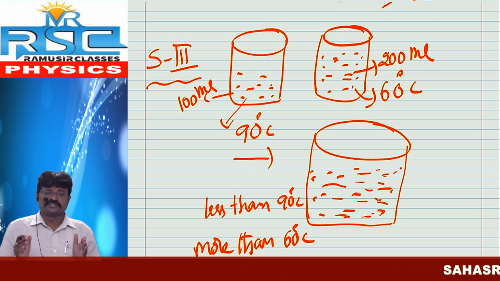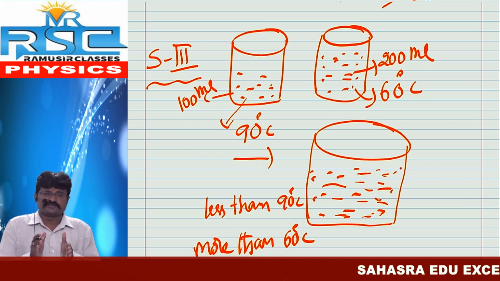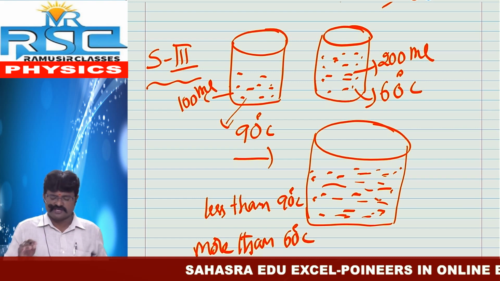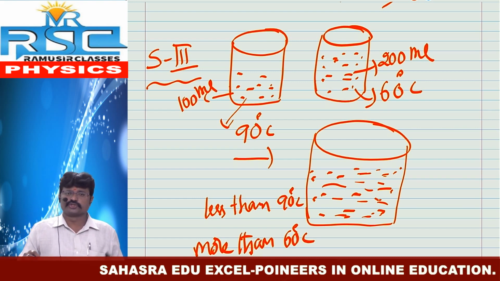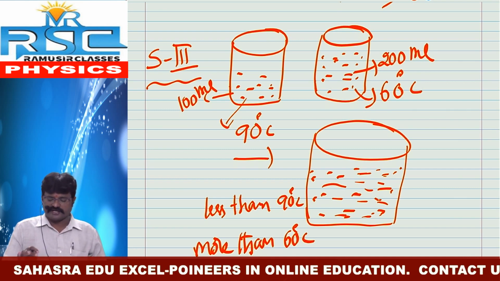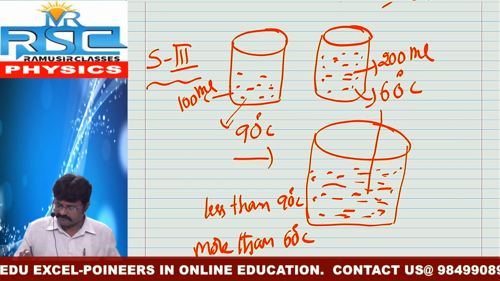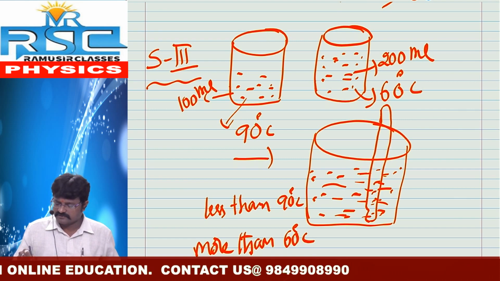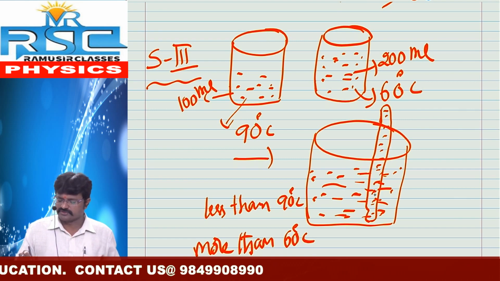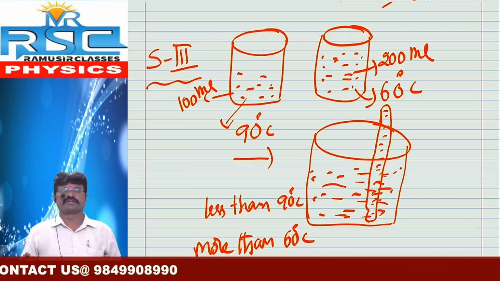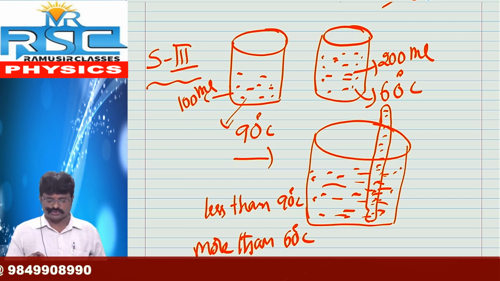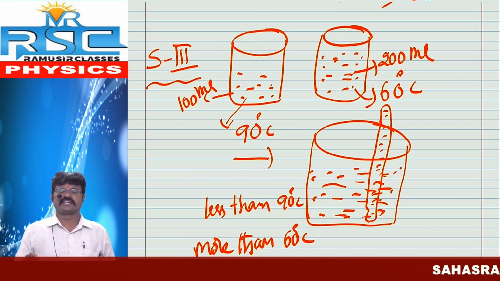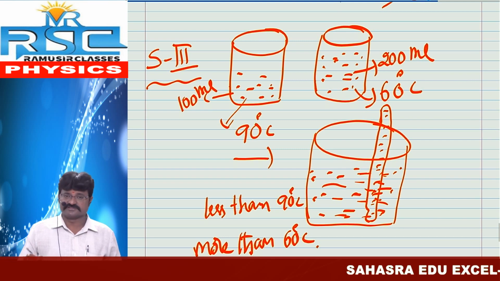Here the two components have different quantities and different temperatures, and these two are poured into one more large beaker, and we have to find the resultant temperature with the help of a clinical laboratory thermometer. That final temperature must be less than 90 and more than 60 degrees Celsius.